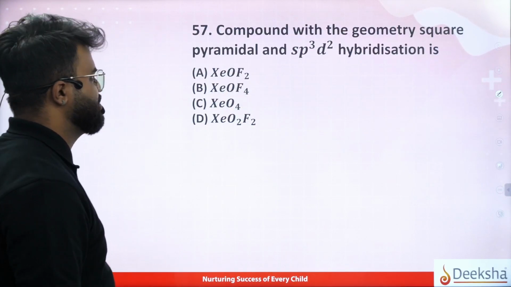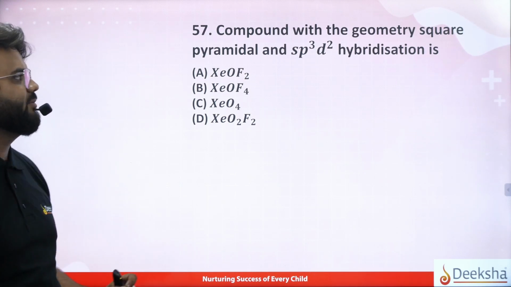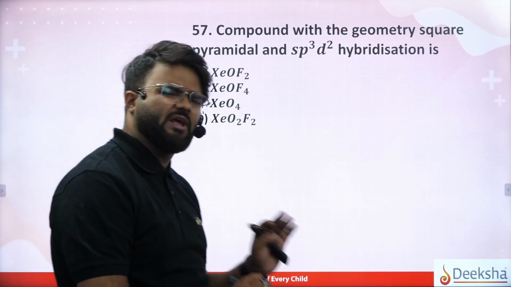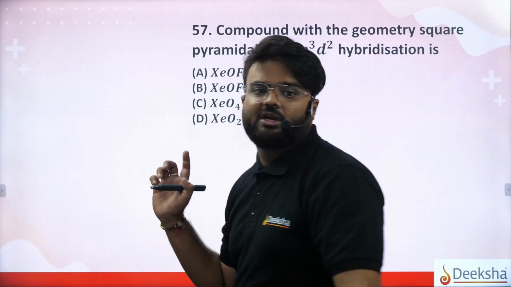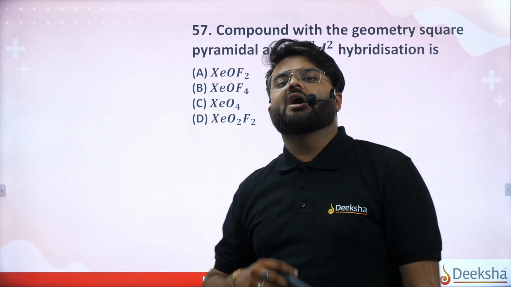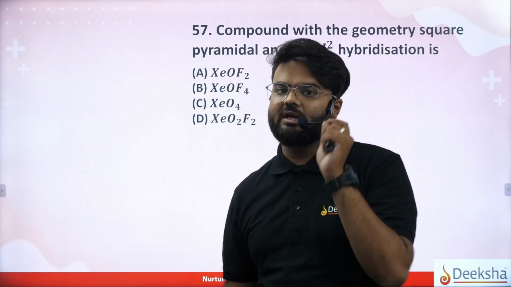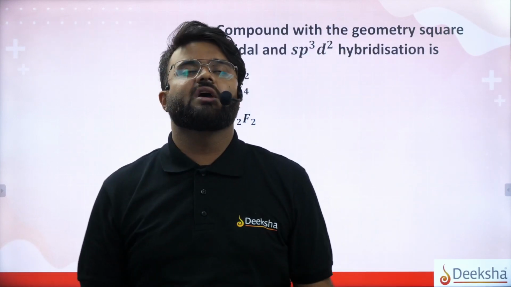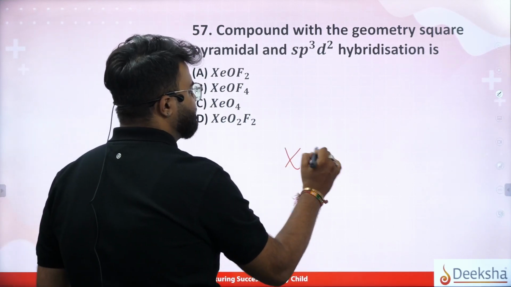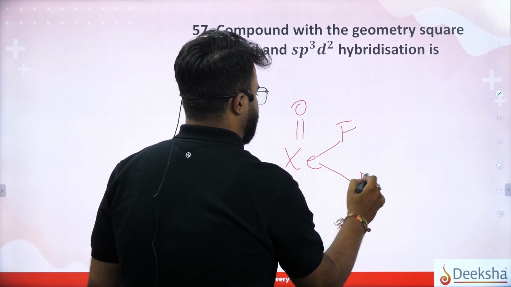That is question 57, which compound is geometrically square pyramidal and sp3d2 hybridized. Very simple guys, very simple. We can directly make the structure. We know that xenon oxytetrafluoride will give you sp3d2 hybridization, that is square pyramidal. So let us see. Here xenon oxy will be your hexafluoride.